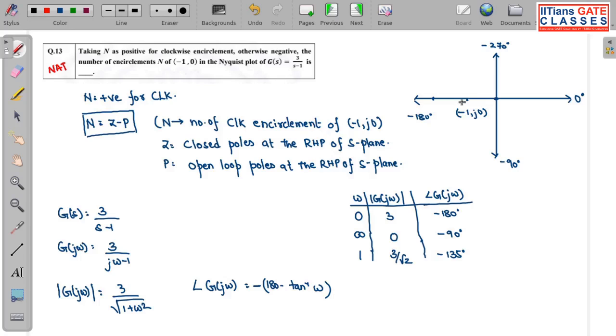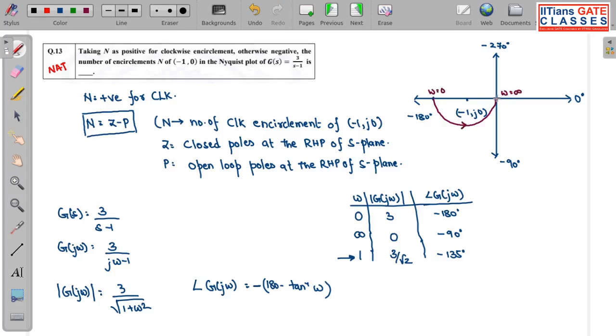So to avoid this confusion, look at this point, omega equal to 1. What is the phase angle? It is minus 135. Is it in this quadrant or in this quadrant? Obviously in this quadrant, in between minus 90 and minus 180. So your polar plot will be something like this. If I use some different color, this is your polar plot. This is omega equal to 0. This is omega equal to infinite.